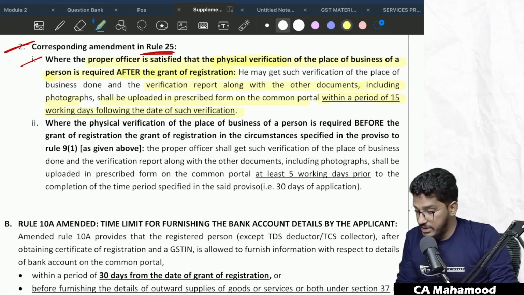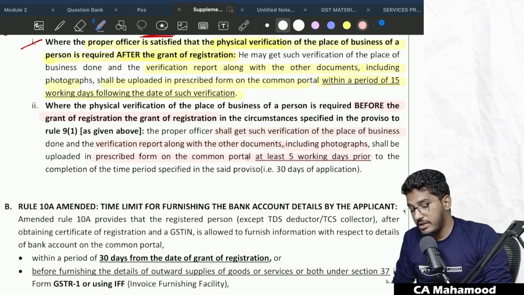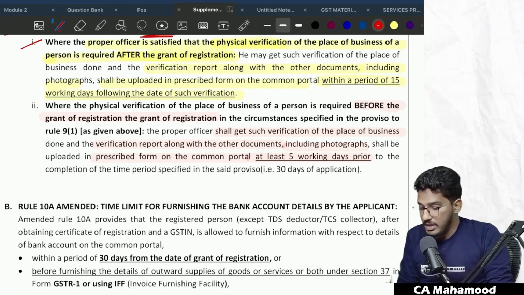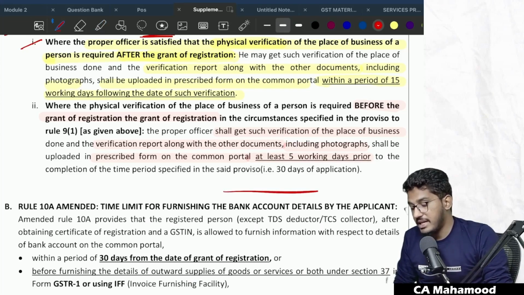However, if the physical verification is happening before the grant of registration because of failure of Aadhaar authentication and all, before granting the registration only, if the proper officer is conducting the physical verification, in those cases the proper officer shall get such verification of the place of business done, and the verification report along with other documents including photographs shall be uploaded in the prescribed form on the common portal at least 5 working days prior to the completion of the time period. Nothing but, in case you have applied for registration and the proper officer wants to do physical verification, he can do the physical verification and grant the registration within 30 days of the application.